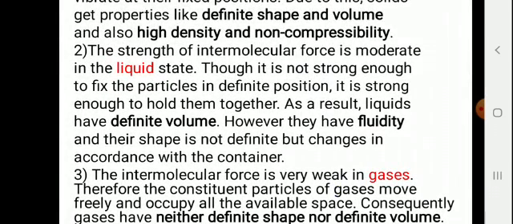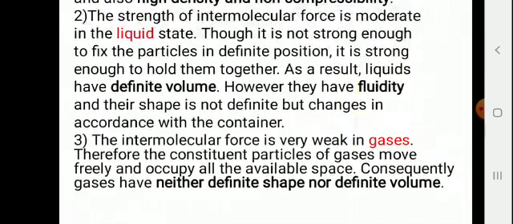As a result, liquids have definite volume. However, they have fluidity and their shape is not definite but changes in accordance with the container. The intermolecular force is very weak in gases, therefore, the constituent particles of gases move freely and occupy all the available space. Consequently, gases have neither definite shape nor definite volume.